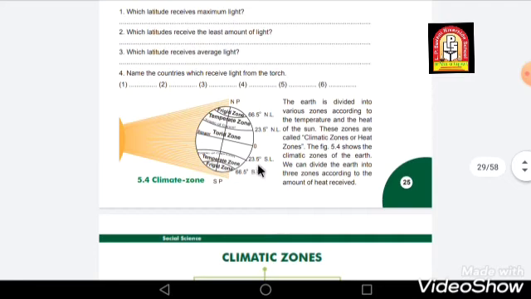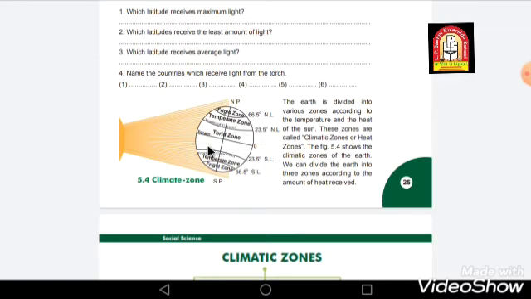Now we'll see that the Earth is divided into various zones according to the temperature and the heat of the sun. As we all know, our Earth is not straight; in fact our Earth is tilted. You can see over here that our Earth is tilted, and because of that sunlight reaches only half the part, and the other half is on the dark side.